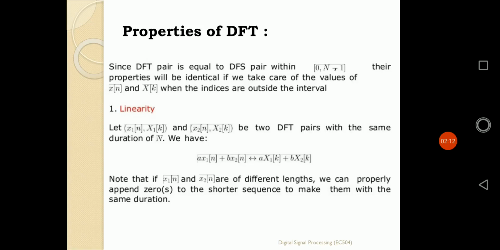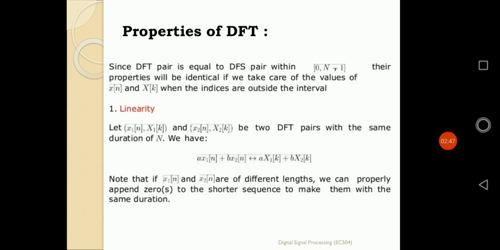Now, there are two separate sequences. If we combine those two sequences with the constants a and b as a linear combination, a x1n plus b x2n, and then apply DFT on that combination, whatever we get is a x1k plus b x2k.